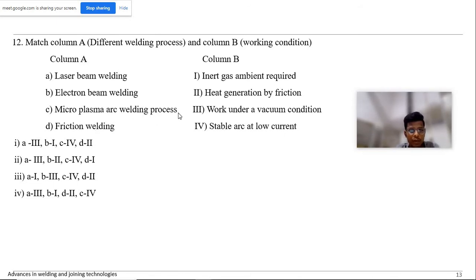Microplasma arc welding process. Yeah, 3 is the answer. The characteristic of microplasma arc welding is a stable arc at lower current. So C4. So C4, D2. This 2 is done. Then electron beam welding.